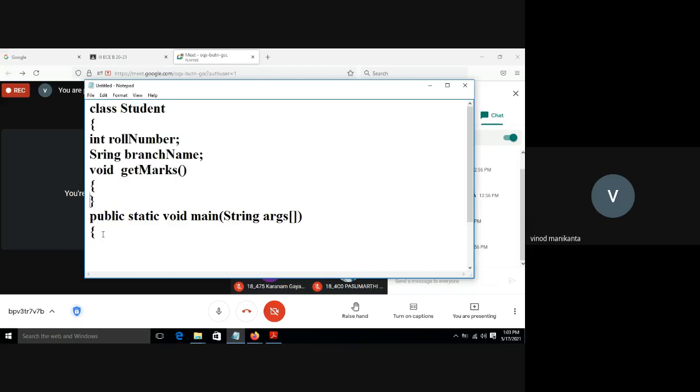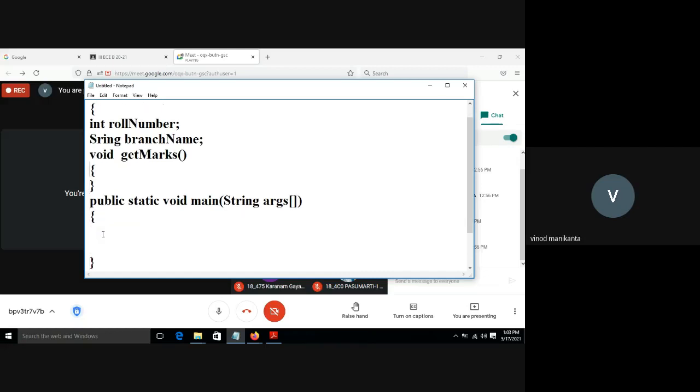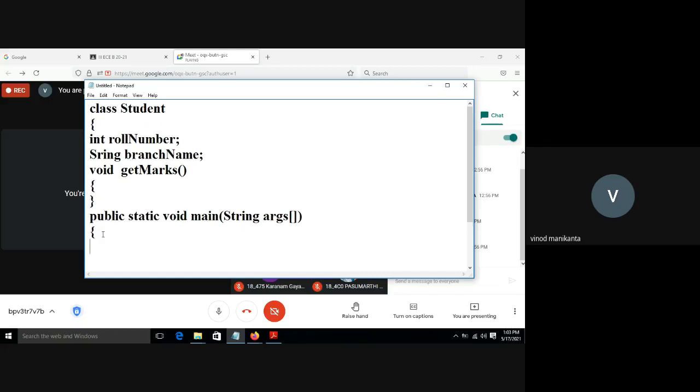Okay, so similarly, if I want to create an object, this is a class, right? If I want to create an object for this class Student, how can I create an object? Student Kohli equals new Student. This is one object. Another object also I am taking: Student Dhoni is equal to new Student. Assume that these two are students.